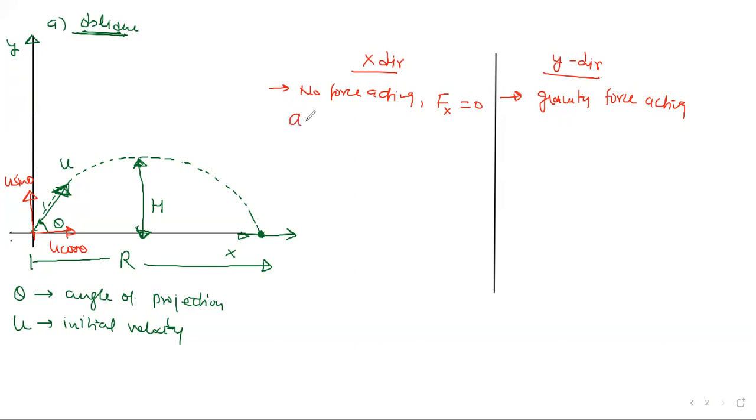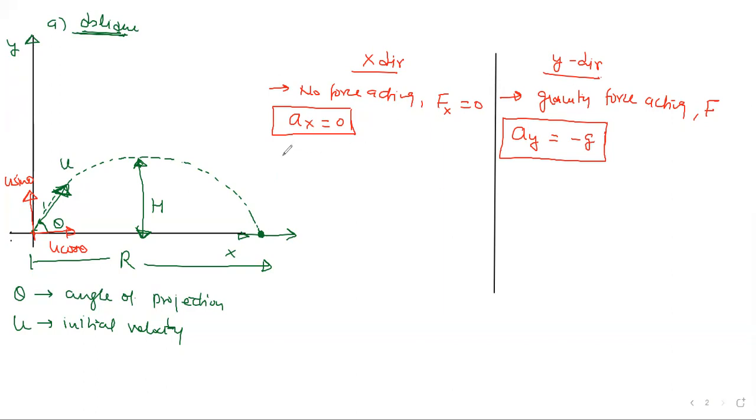It means the acceleration in the x direction is always zero. The body will not accelerate in the x direction. Clear? Okay. But on this side, gravity force is acting, so acceleration will be there. Let's call it a_y. That will be minus g. We are throwing upward, so g is negative. That's the acceleration in the y direction. No acceleration in the x direction, and in the y direction we have acceleration in the vertical direction.